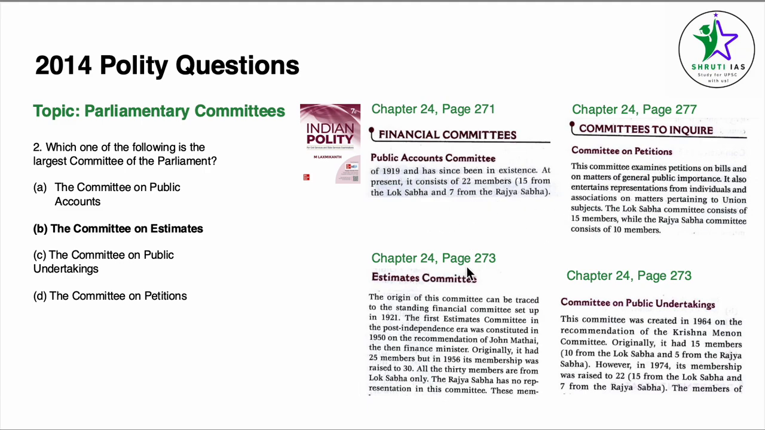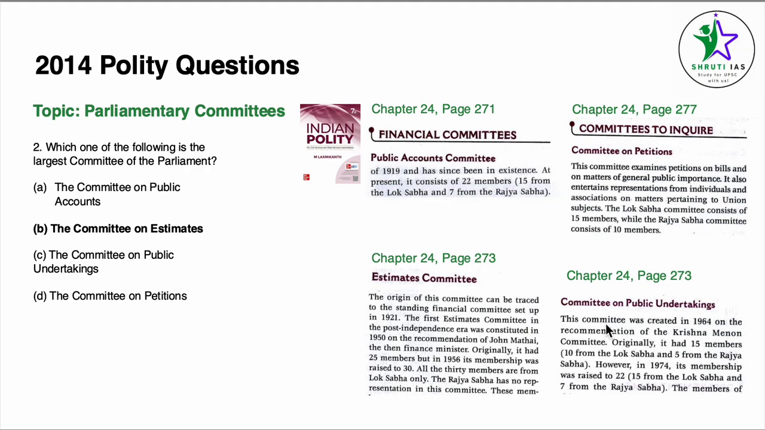For Committee on Estimates, we go to page number 273. The Estimates Committee, originally it had 25 members, but its membership was raised to 30. All 30 members are from Lok Sabha only. The Rajya Sabha has no representation in the committee. For estimates, the number is 30.